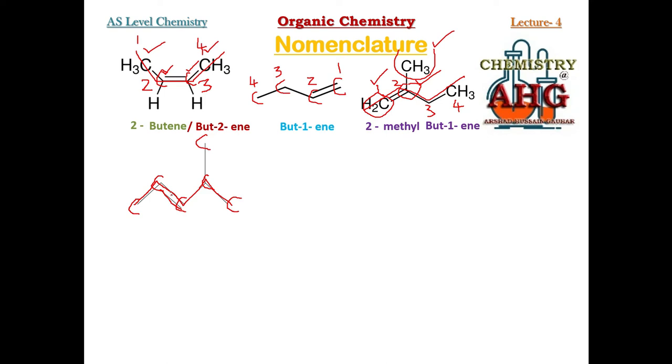But from which side must you number? So that the double bonded carbon gets the least number. If I number from left to right, 1, 2, 3, 4, 5, the double bond is present between carbon number 2 and 3. But if I number from right to left, 1, 2, 3, 4, 5, the double bond is present between carbon number 3 and 4. So obviously I will start numbering from left to right, where the double bond is at position number 2. 2 and 3, 2 is smaller, we will write 2.